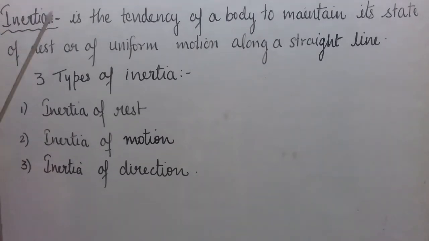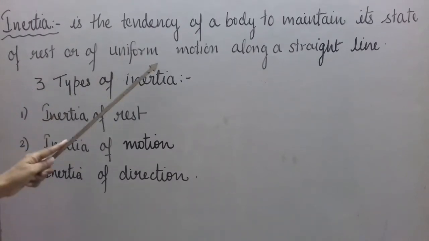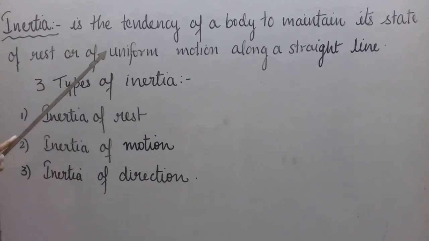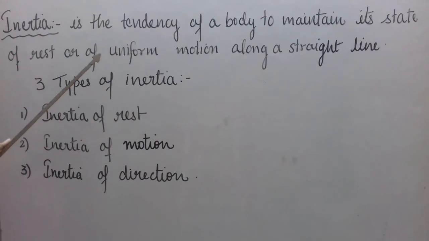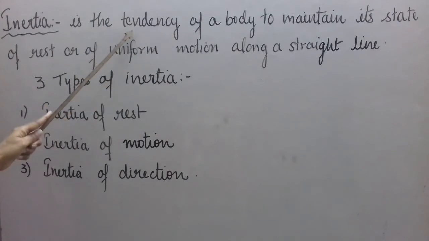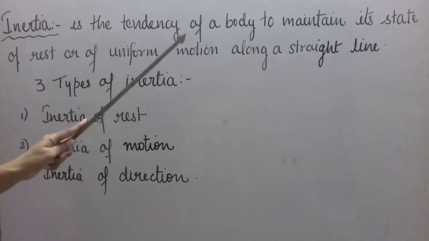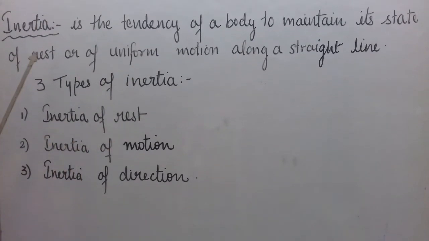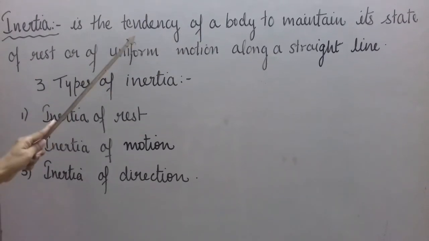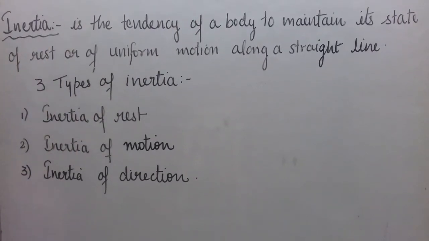So what is inertia? It is a tendency of a body to maintain its state of rest or of uniform motion along a straight line. Maybe in a few books you will find it the other way around, but it means the same thing only. Meaning is same, only the words are changed. They write inertia is the inability of a body to change its state of rest or of uniform motion along a straight line. Both the definitions mean the same. Either it is a tendency of a body to maintain its state or inability of a body to change its state, and this means the same. I hope this is clear.